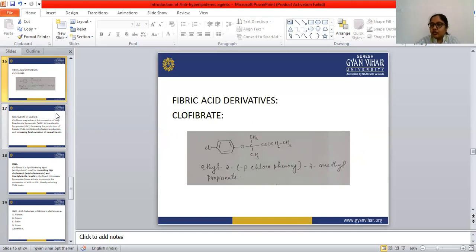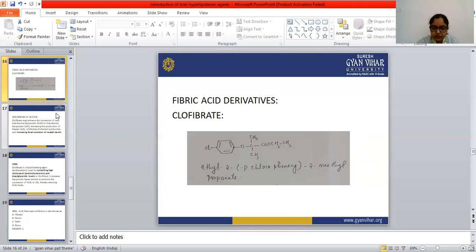HDL is good cholesterol, high density lipoprotein. LDL is low density lipoprotein. VLDL is very low density lipoprotein, and the triglyceride is also not good for our health. So this clofibrate reduces the triglyceride, and also reduces the LDL, but increases the HDL level.